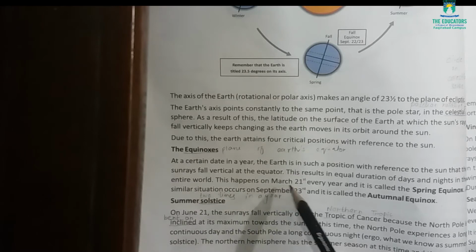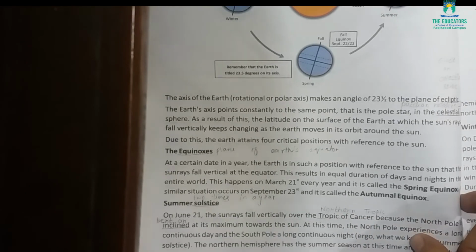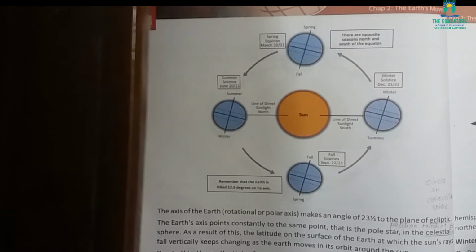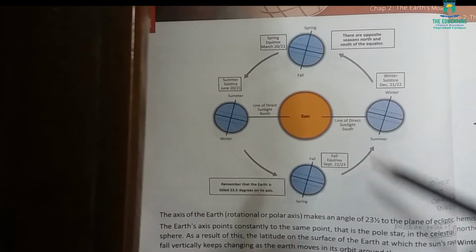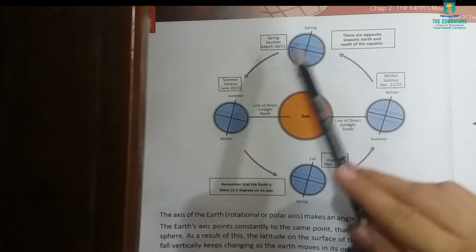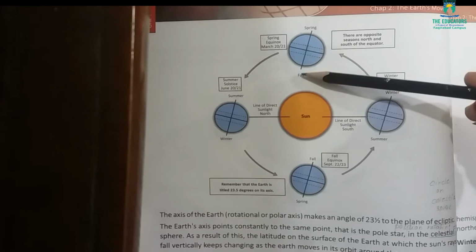This happens on March 21st every year, and it is called as spring equinox because March is spring season. And a similar situation occurs on September 23rd, and it is called as autumnal equinox. Now look at this diagram. First, March 20 or 21st, spring equinox. As you can see, the sun rays are falling vertical.